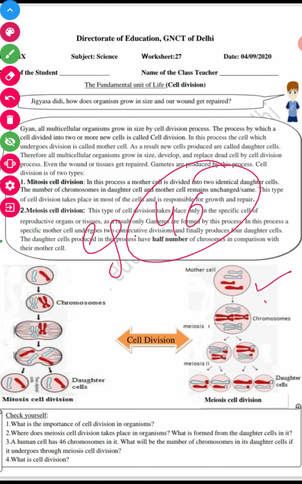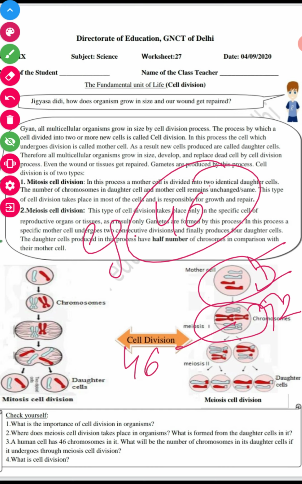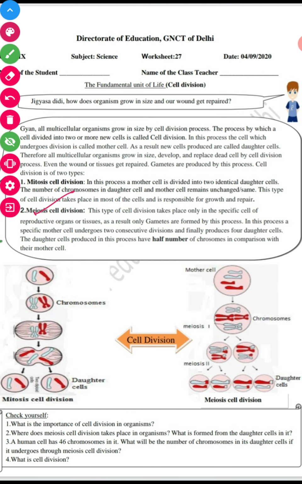In human beings we have 46 chromosomes in the mother cell, which are duplicated to 92. After the first division it becomes 46 and 46, and then after the second division it will be 23, 23, 23 and 23. So this is the way cell division takes place in meiosis.